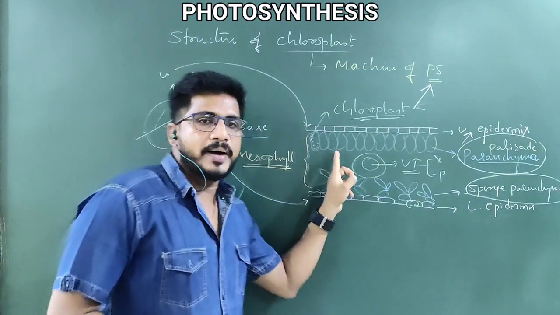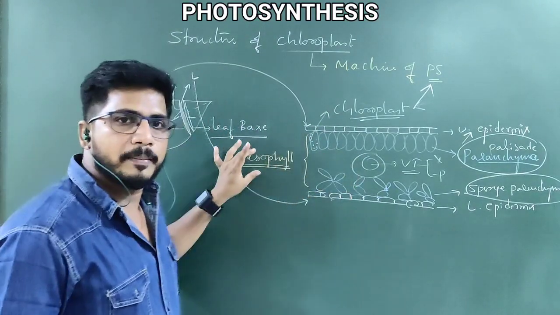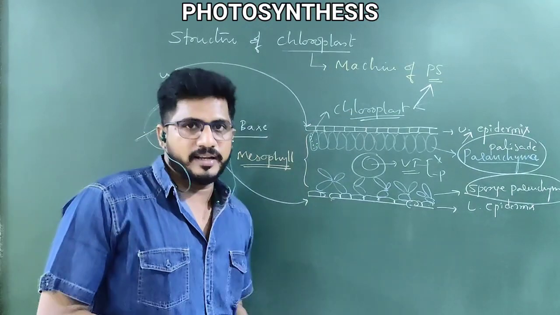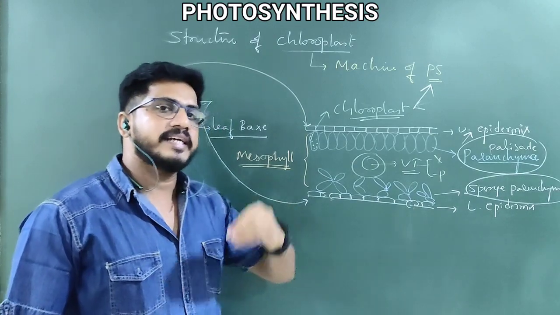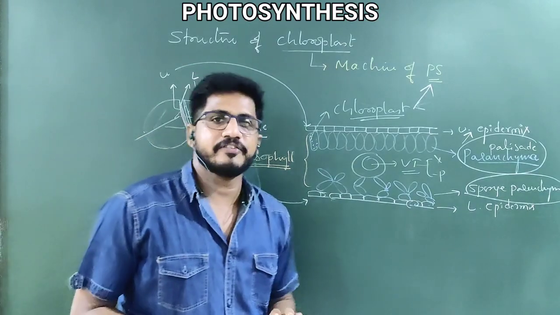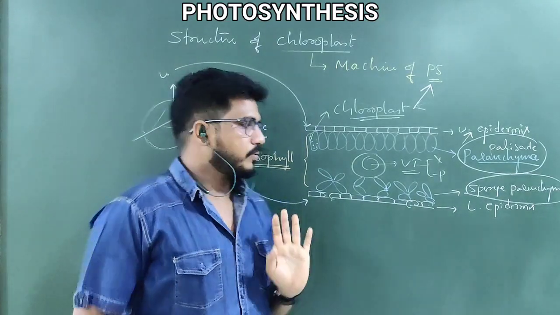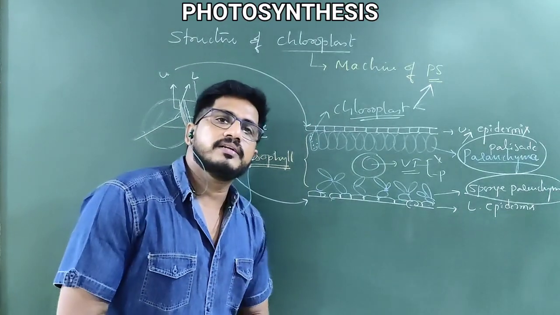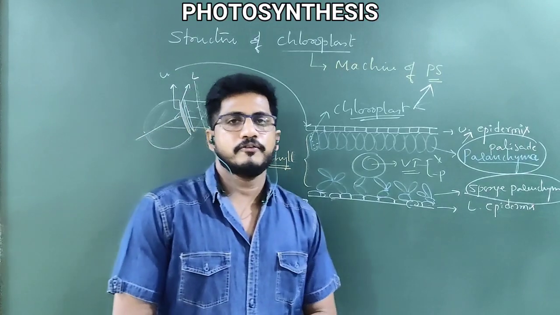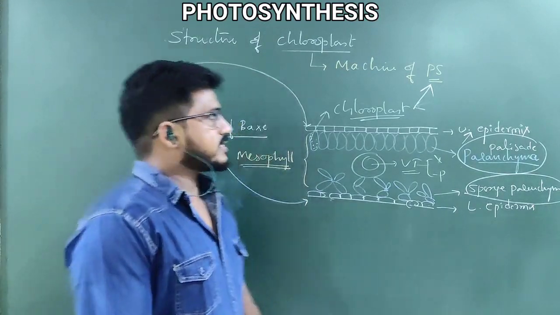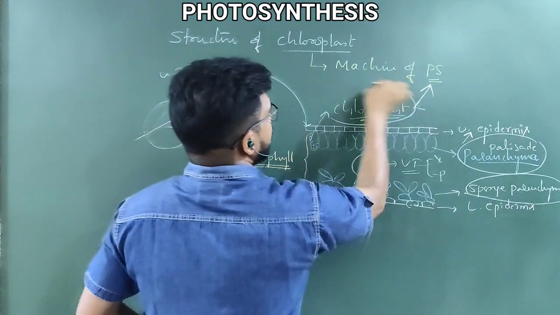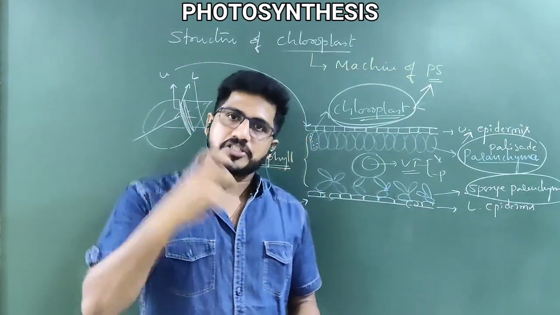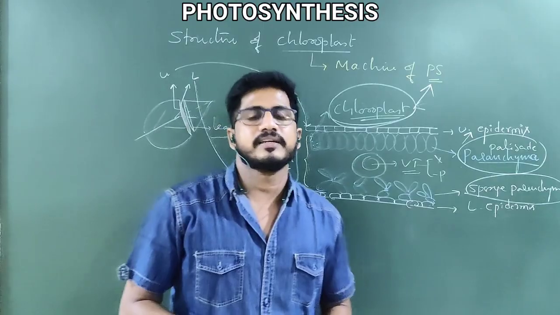Chloroplast is present in parenchyma. Parenchyma is present in mesophyll. Mesophyll is present between upper and lower epidermis of the leaf. So photosynthesis directly takes place in the leaf. Understand? Now, if there is no chloroplast in the mesophyll, the leaf will not play a role in photosynthesis. So, what is the site of photosynthesis? Exactly, chloroplast. Now, it is time to understand the structure of chloroplast with detailed information.